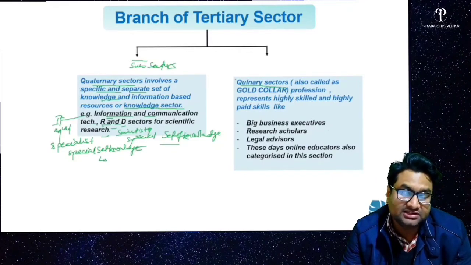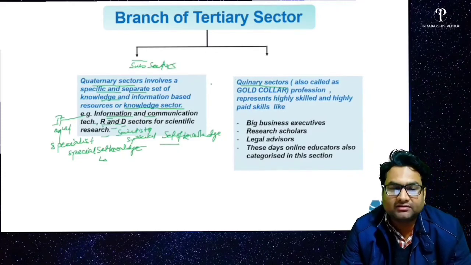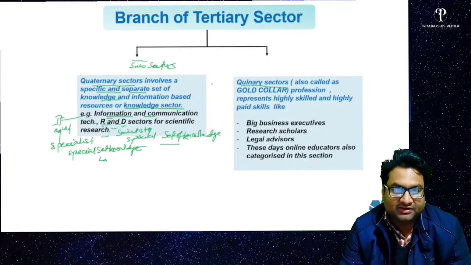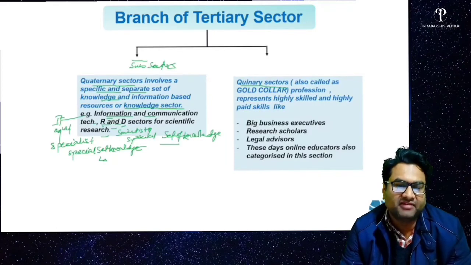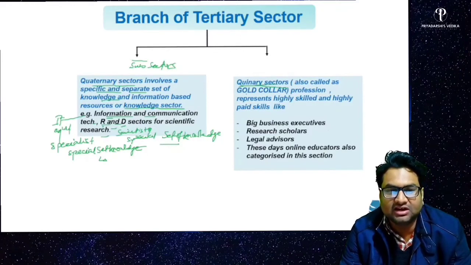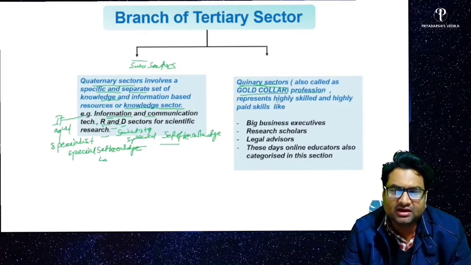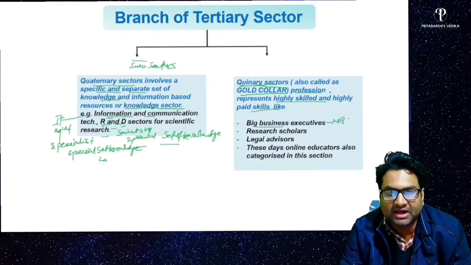Okay, see, these are the tertiary sector. Keep that in mind that these are tertiary sectors. For our convenience, we have subdivided the tertiary sector into two different subsectors. So quaternary sectors are called gold collar job or gold collar profession, where we need highly skilled and highly paid workers, like big business executives, MBAs from IIMs.